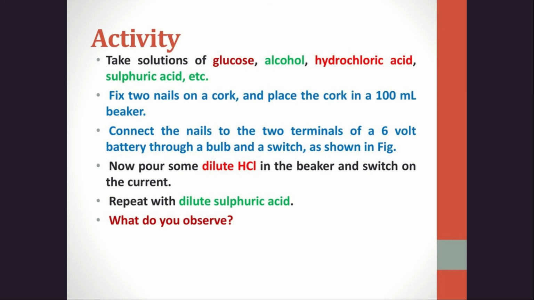Take solutions of glucose, alcohol, hydrochloric acid, sulfuric acid, etc. Fix 2 nails on a cork and place the cork in a 100 ml beaker. Connect the nails to the 2 terminals of a 6-volt battery through a bulb and switch. Now pour some dilute hydrochloric acid in the beaker and switch on the current. Repeat with dilute sulfuric acid.